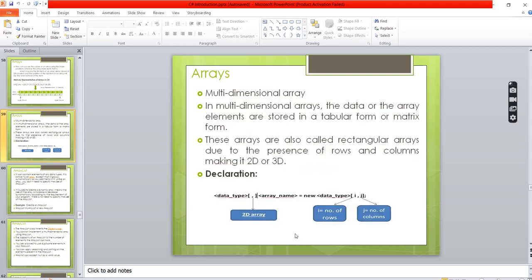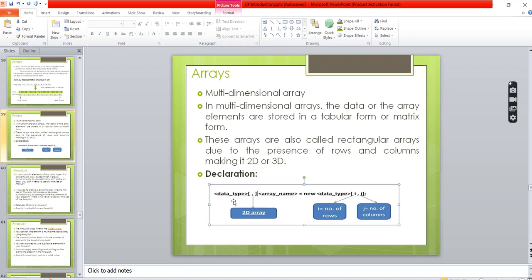And how to declare an array? Here is the syntax. You have to mention the data type, the name of the array, and the size. So an array cannot grow dynamically. We will go for an array when we know the size well in advance, and we know the data type well in advance: integer, string, float, any data type. You can create an array of any data type, there is no limit, but you cannot club different data types together. It has to be a collection of the same data type.